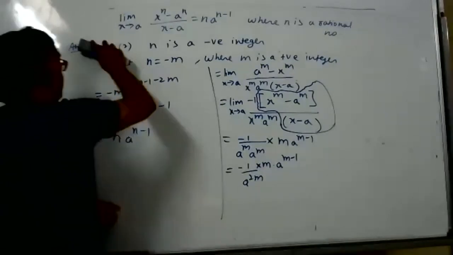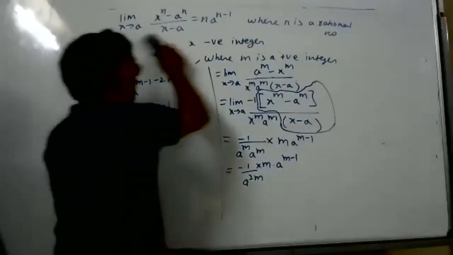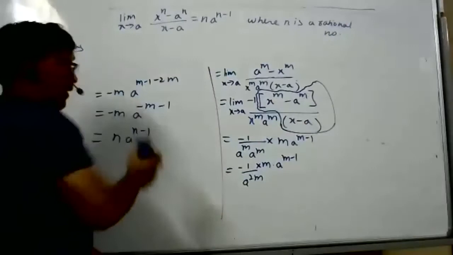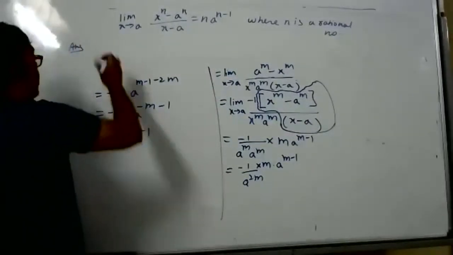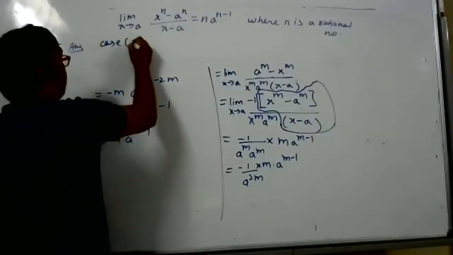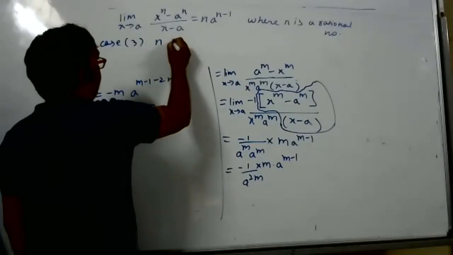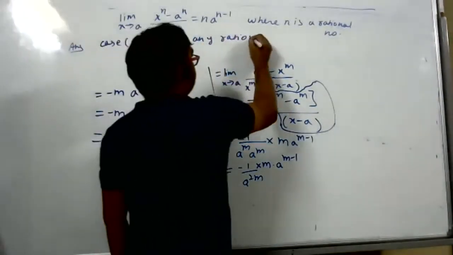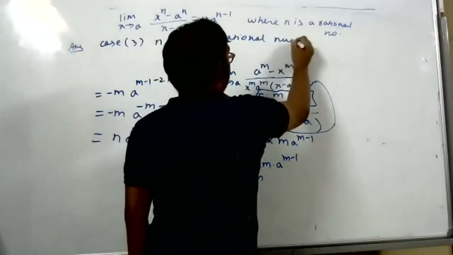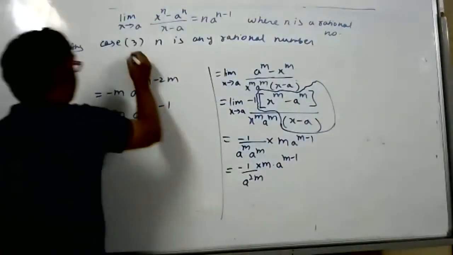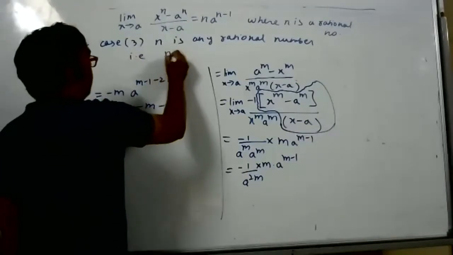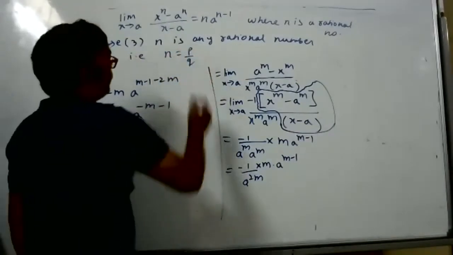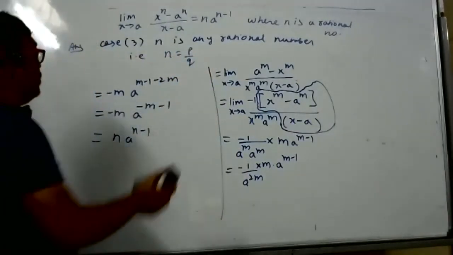See here, case 3. I hope you wrote everything. Case 3: n is any rational number. So n is a rational number means n is equal to p by q.